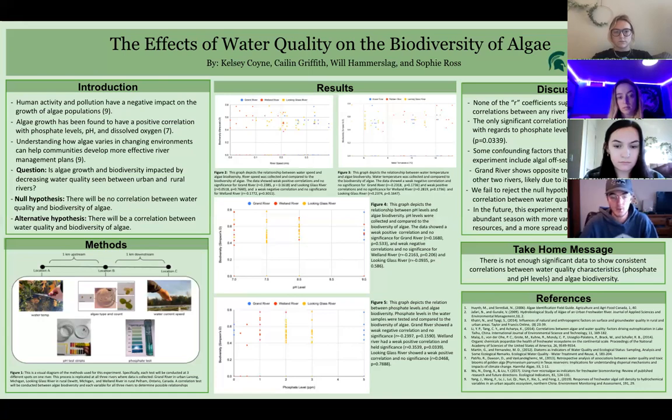Water temperature and the surface speed of the river were measured at each location on site using a thermometer and a combination of a ping pong ball, measuring tape, and a stopwatch. Each sample was also tested for pH, phosphate levels, and algal diversity after sampling using pH strips, a phosphate test kit, and an electronic plug-in microscope.